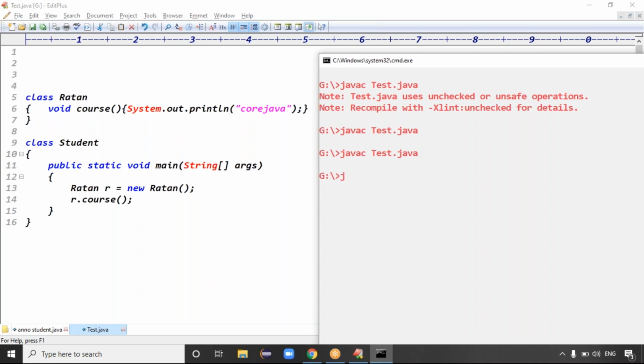Java the class is called student class, right? We got the output is what? Core Java is output, right? Exactly. Core Java is output.